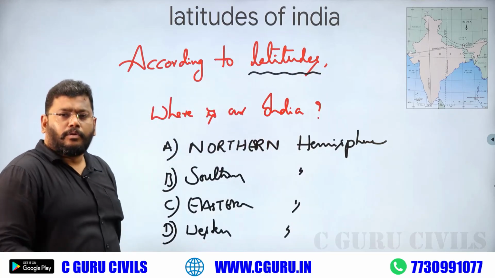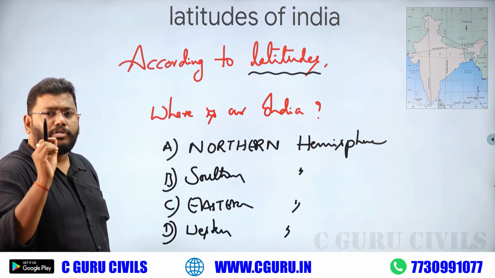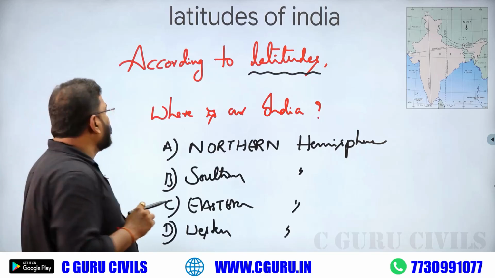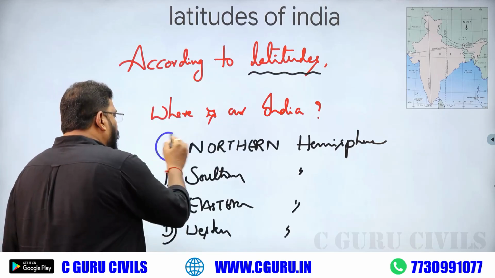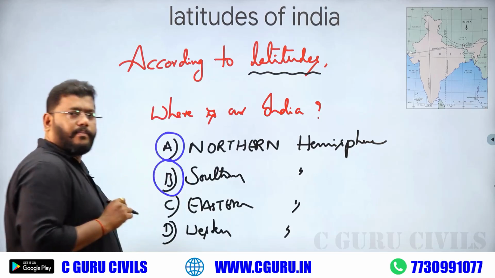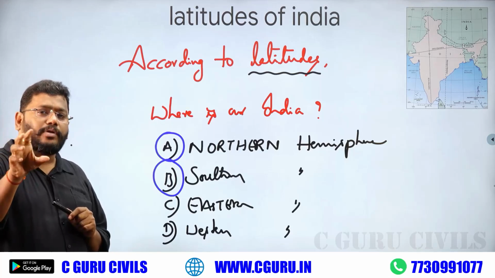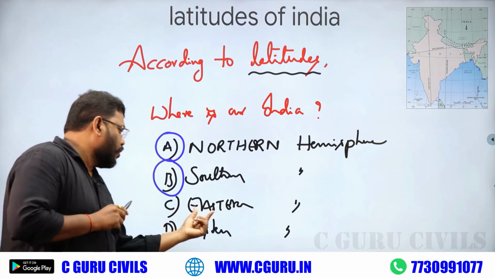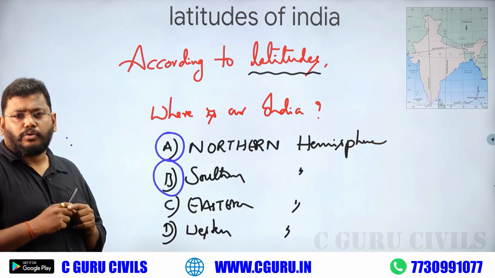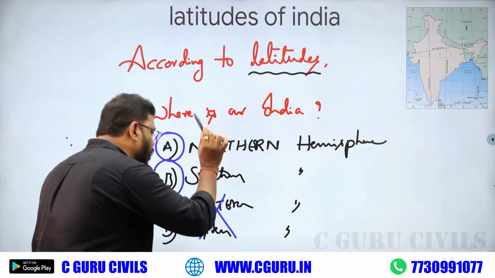You must know, if there is a question about latitude, definitely the answer is between north or south. If there is a question about longitude extent, definitely the answer belongs to east or west. So in this question, please eliminate these two options.